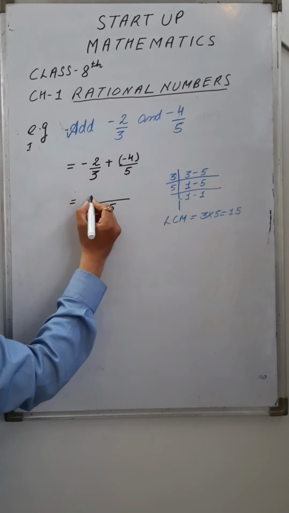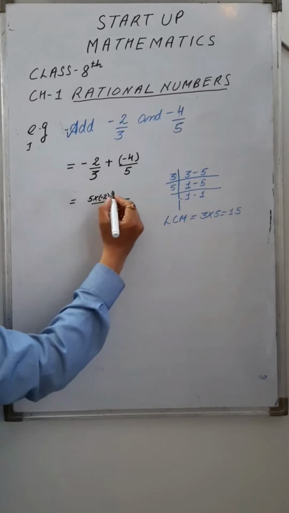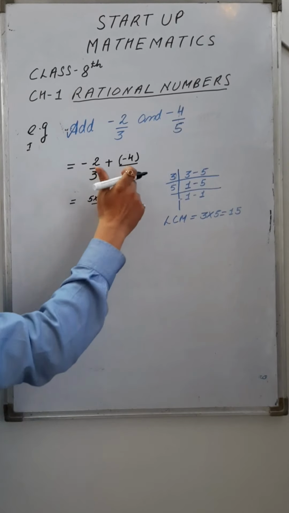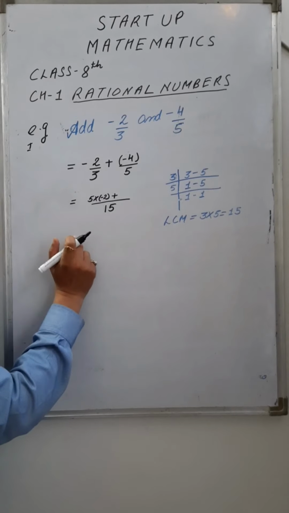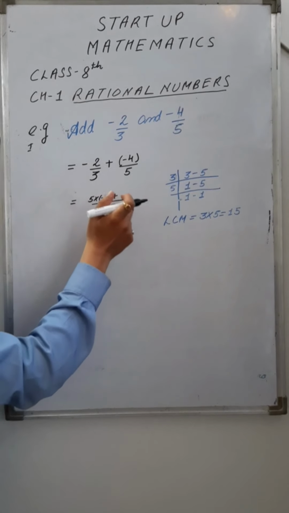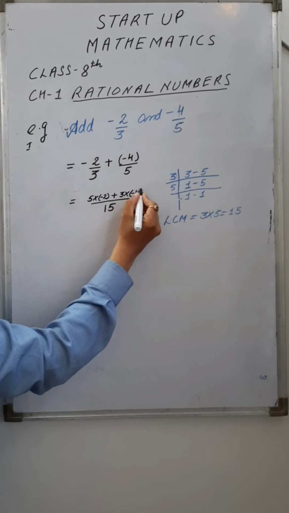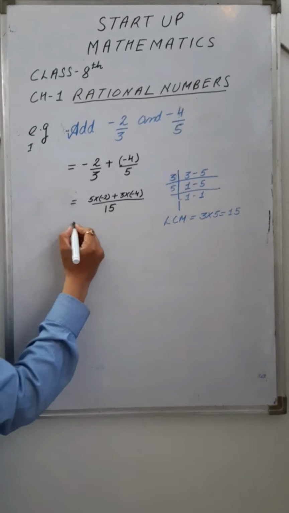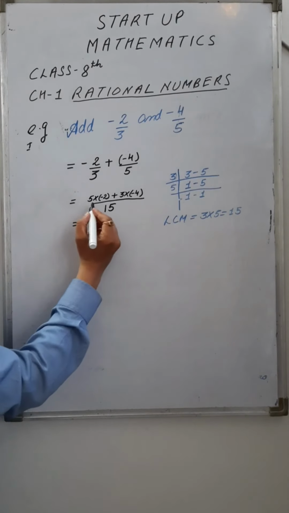Plus, in this case, the quotient is 15 divided by 5. The quotient is 3, and it is to be multiplied with minus 4. So 3 multiplied by minus 4. According to BODMAS, firstly we will multiply, then we will add.